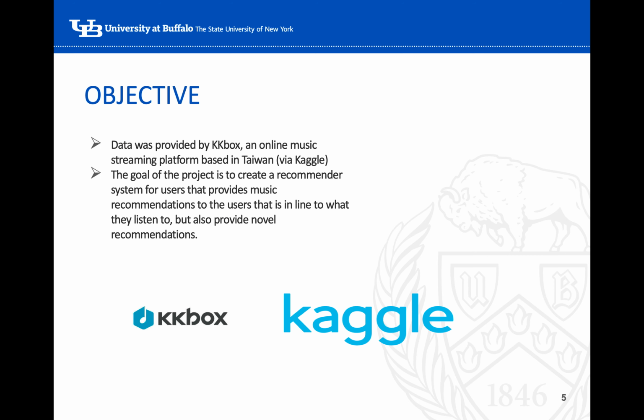Keeping this objective in mind, this project was taken from a Kaggle challenge, the WSDM Cup KKBox music recommendation, where we had to build a recommender system that can predict whether a user will listen to a song again within 1 month after the user's very first observable event. If the user did not listen to the song again within 1 month, the target variable was set to 0, else it was 1.